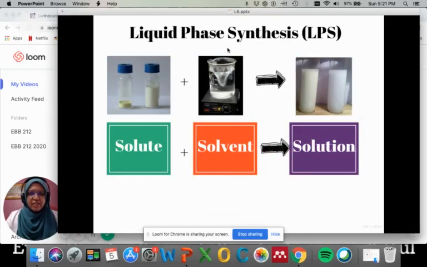Regardless of the liquid phase synthesis that you intend to do, the first stage is to prepare a solution. So the question is, do we disperse solute into solvent or solvent into solute? You can do a quick experiment by preparing a coffee. You have coffee powder and hot water. You can pour hot water into coffee powder or coffee powder into hot water and see the difference in dispersion. The answer here is to disperse solute into solvent to get a good uniform solution.